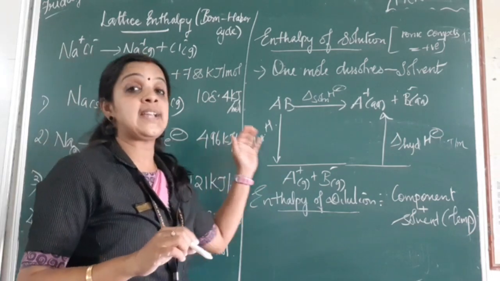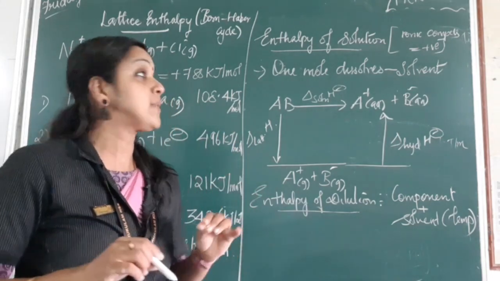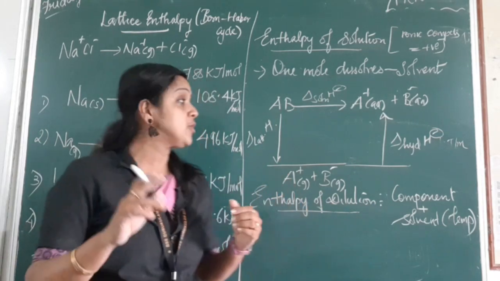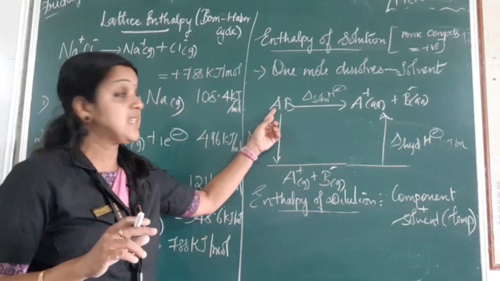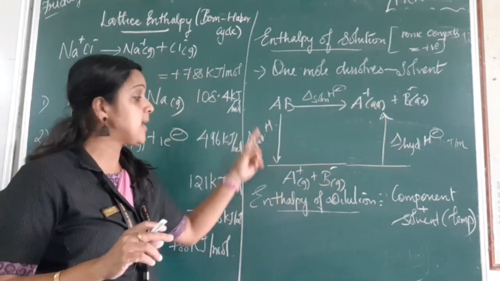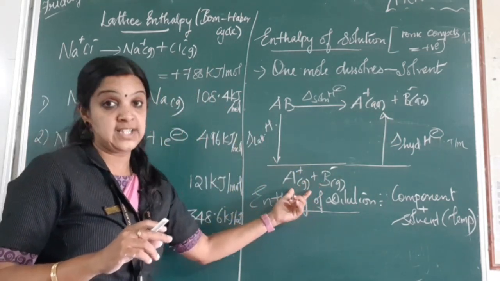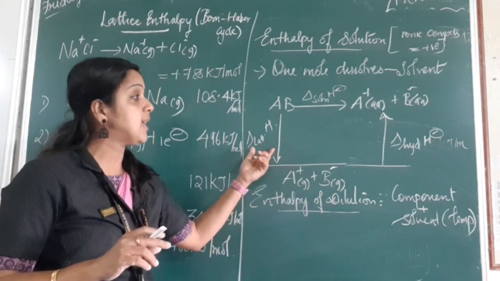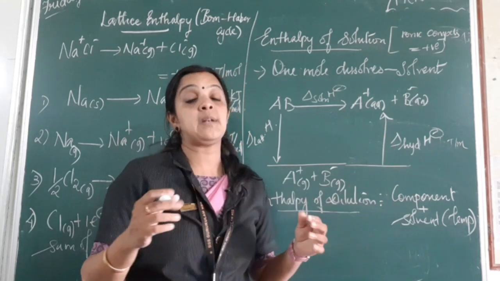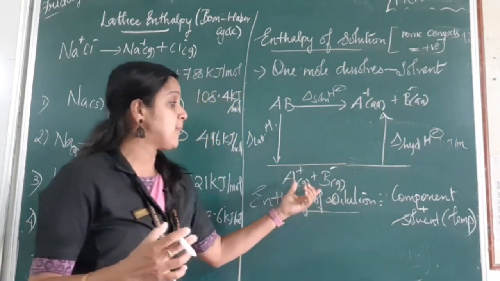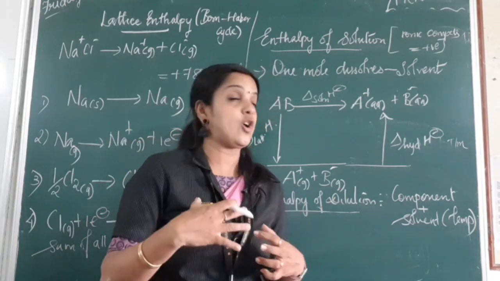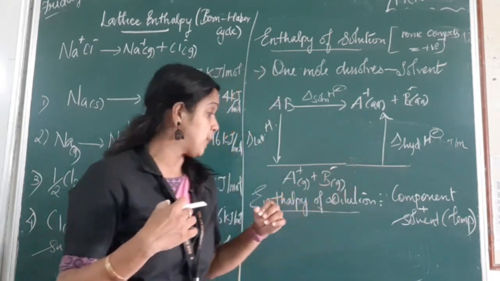The next one is enthalpy of solution, which is more important, because when 1 mole of any solute dissolves in a solvent, it gives a solution. So here you can write AB splitting into A plus and B minus in aqueous state. The same AB giving A plus and B minus in the gaseous form is the lattice enthalpy. This becomes the enthalpy of solution, and the other one is the enthalpy of hydration, where A plus and B minus in gaseous form, when water is added as a solvent, become aqueous.